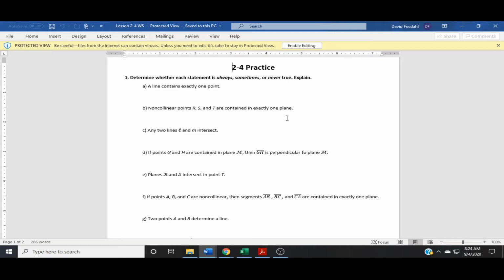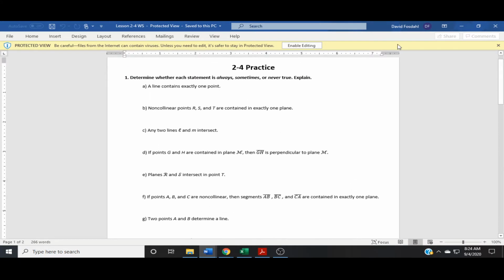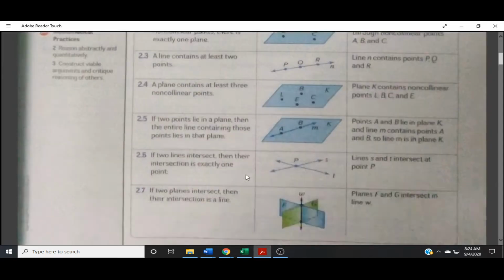Okay? So always true, sometimes true, never true, and explain why. Now, always true will be a postulate. Sometimes true might be based on a postulate, but it won't necessarily be. And never true is counter to what we've learned in our postulates. Okay? So we're going to come back to this. We'll talk about these later. Okay, so we'll come back to them in class.